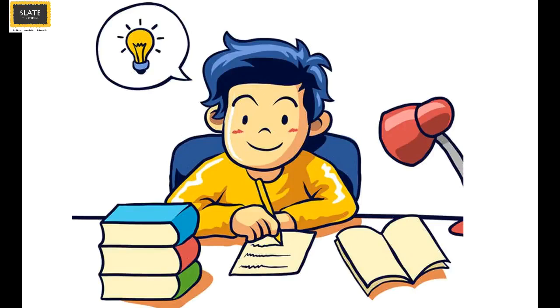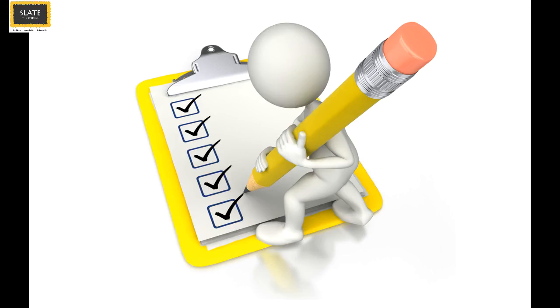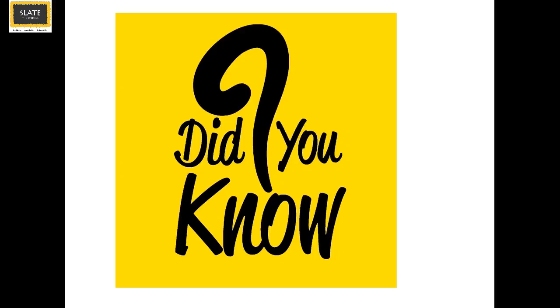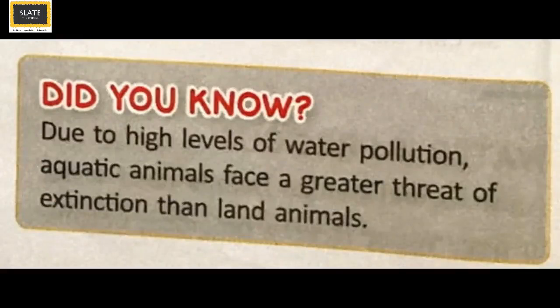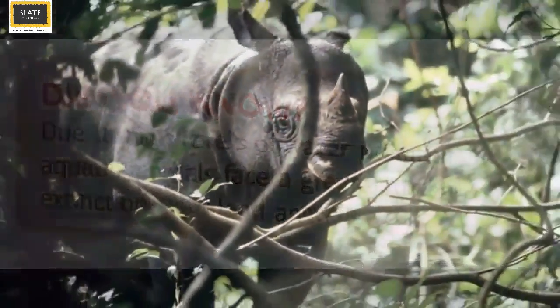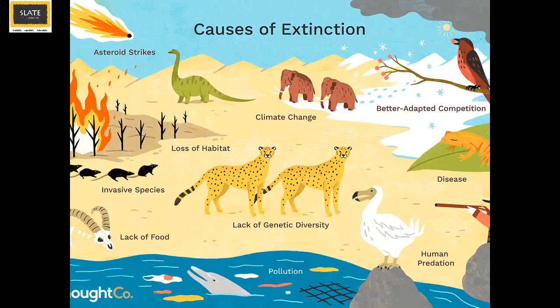So Slaters, with this we end our 6th lesson. Now let's work on the textbook exercise and check our understanding of the lesson. But before we get into that, let's read the Did You Know section from the textbook. Slaters, please turn to page number 106. Did you know? Due to high levels of water pollution, aquatic animals face a greater threat of extinction than land animals. So, Slaters, we know that many animals and plant species are getting extinct from our planet. This can be due to natural or man-made reasons.